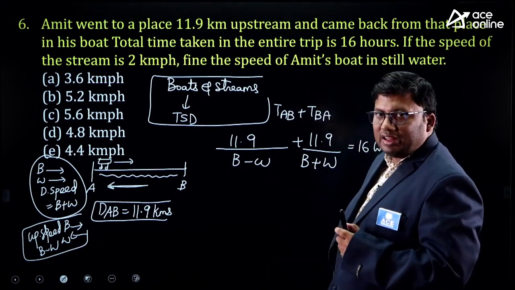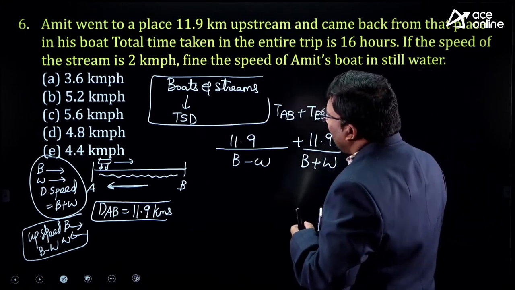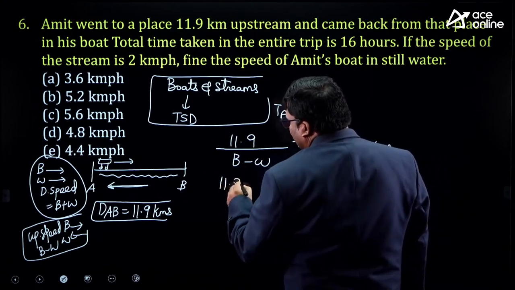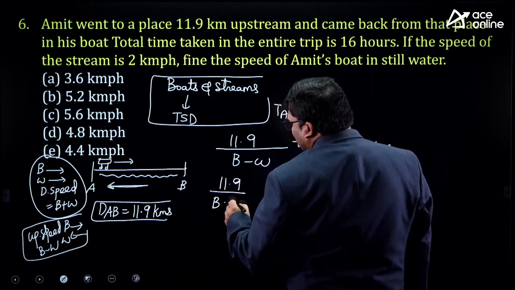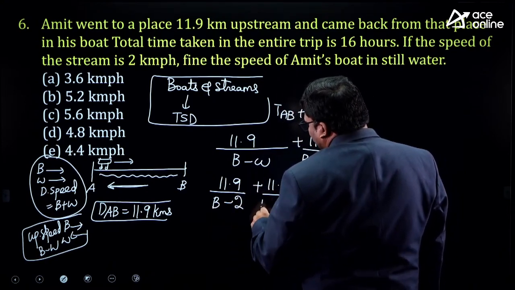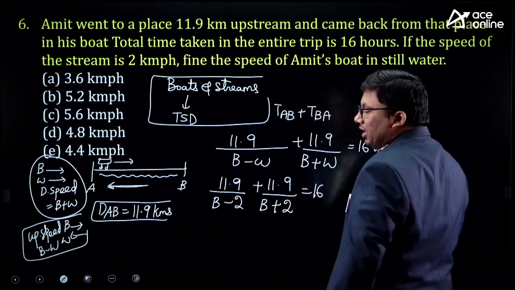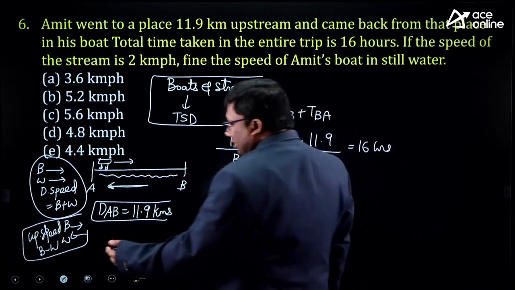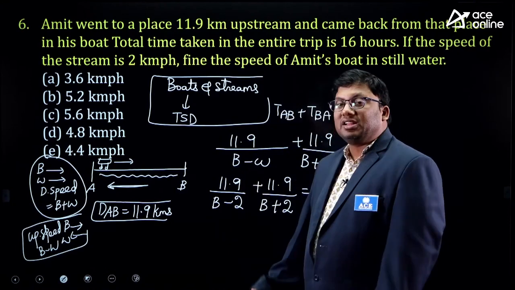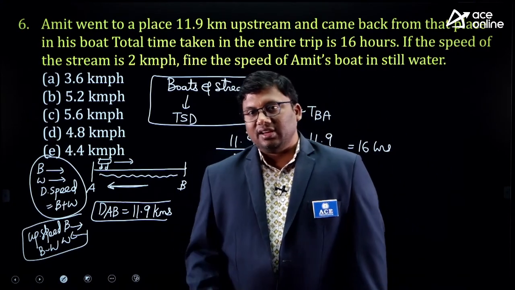If you get one value, then this equation becomes a single variable. If the speed of the water stream is 2, that means 11.9 by B minus 2 plus 11.9 by B plus 2 is equal to 16 hours. Now look at this question. Most students will cross multiply, get a quadratic equation for B, and solve it.